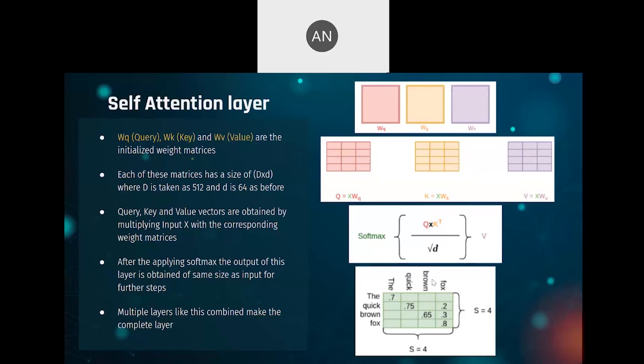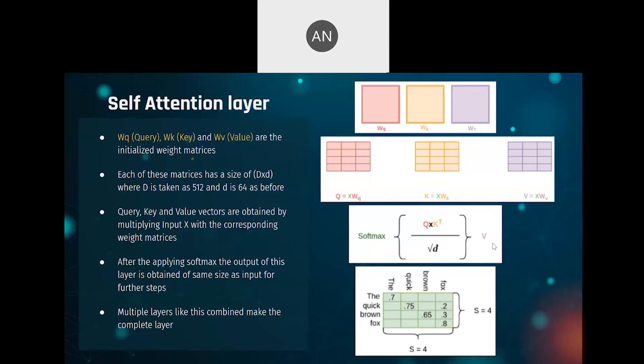Now, coming back to this formula, the V matrix that we initially computed by taking X into WV basically contains the embedding vector for each word in the sentence. And when we multiply this 4 cross 4 matrix with V, which is 4 cross 64, we basically incorporate these weights of self-attention into the embedding of each word.